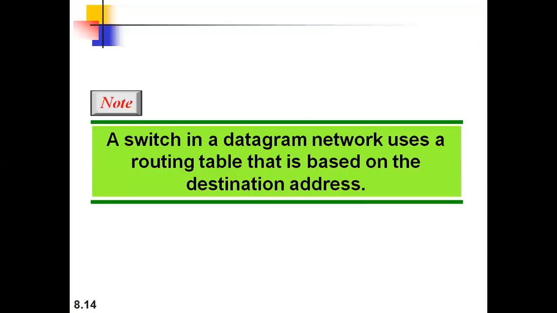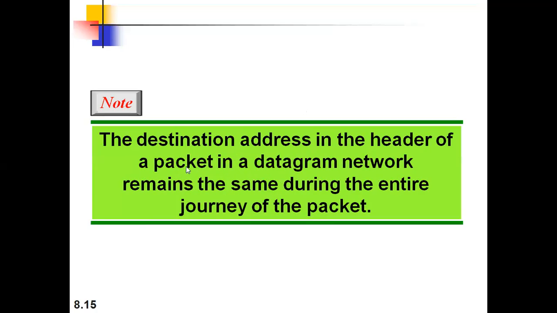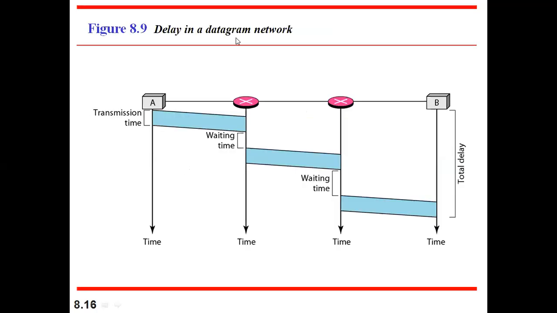Next, coming to the delay. As I already said, with respect to the circuit switch, we don't have any kind of delay. But see this diagram, transmission. A is transmitting the data to this particular switch. Then immediately this switch is not free. So the data is going to wait for this much amount of time. Then it will get transmitted. Then again this switch is not free. It will wait for some amount of time. Then the data will get transmitted. Then the total delay in getting transmitted, the amount of time over the entire period, we call it the delay time.